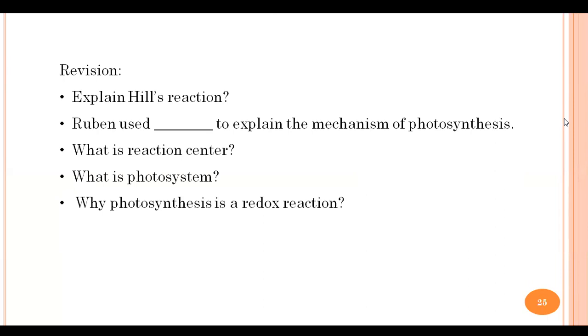Light absorbing pigments present in the thylakoid are arranged in clusters of chlorophyll, and these pigments are called the reaction center. No, here you are a bit confused. You're correct, but if I'm talking about a cluster, is that the reaction center or something else?